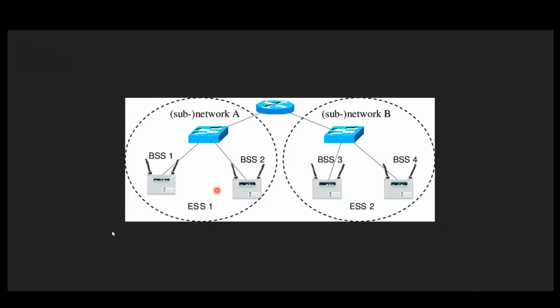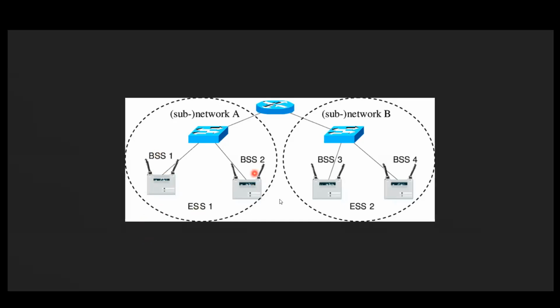So possibilities are there. A device connected to a BSS, that is one Wi-Fi network, if it is connected, it cannot go and connect to another Wi-Fi network, right? If it moves from one BSS to another BSS, it is called inter BSS movement.